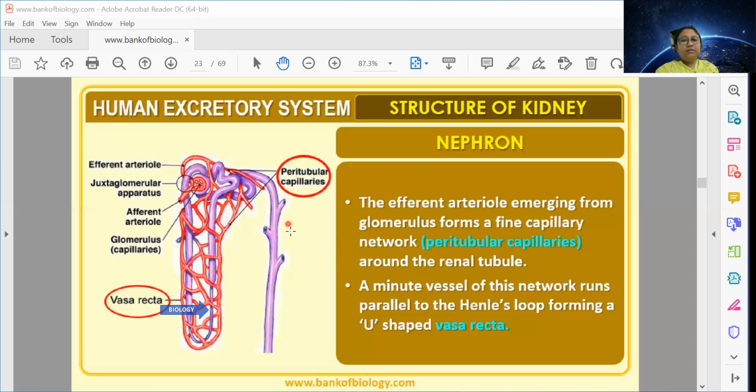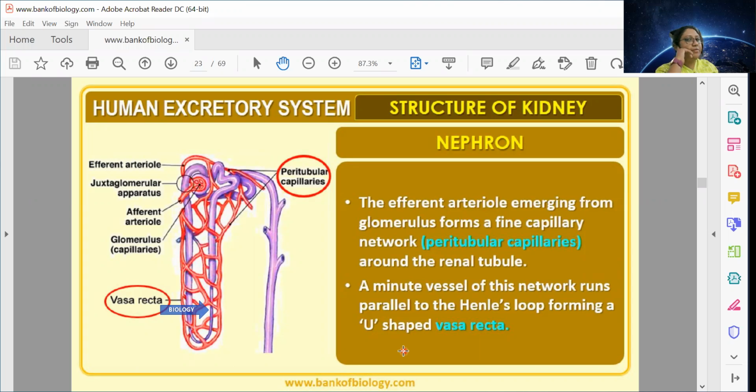Now, a very minute network runs parallel to the Henle's loop. The blood capillary coming out of the efferent arteriole again coils around the Henle loop and forms a U-shaped structure, which is labeled here as vasa recta.